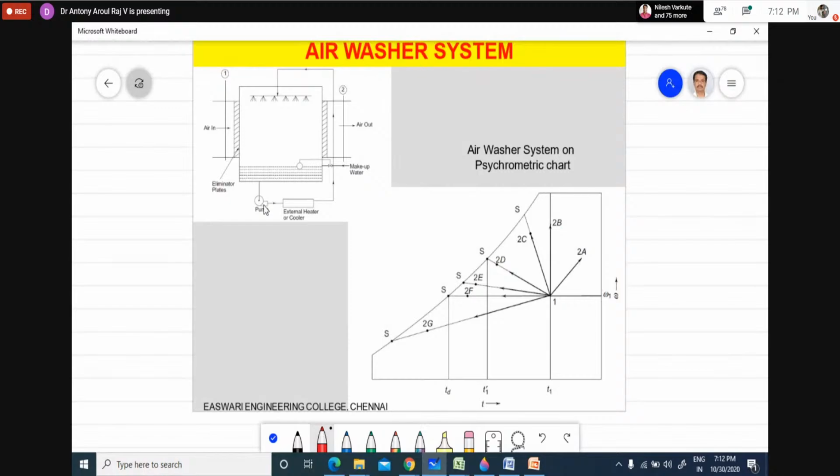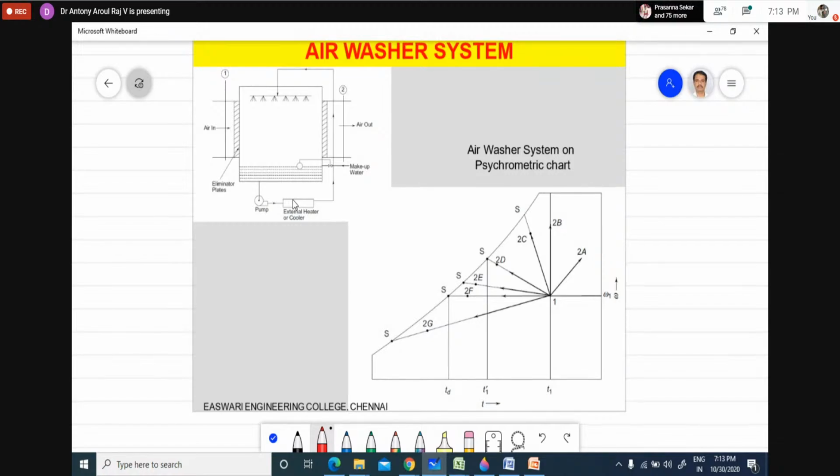Then we require a pump, and you have to either heat the water or cool the water for obtaining various conditions. Like given in this system, we have to either heat it or cool it. Let us see where we have to heat it and where we have to cool it.